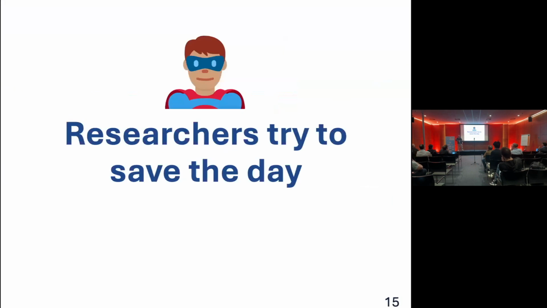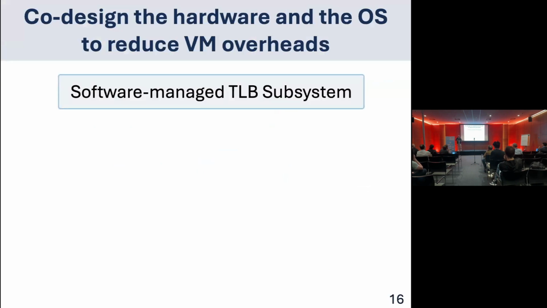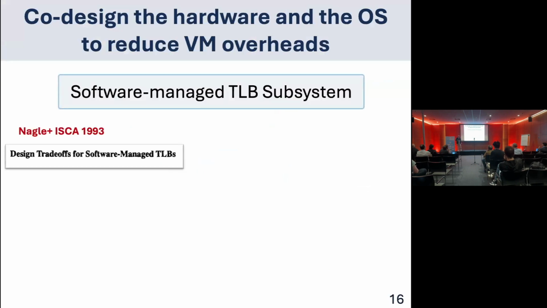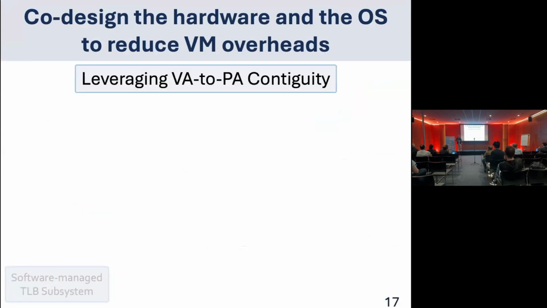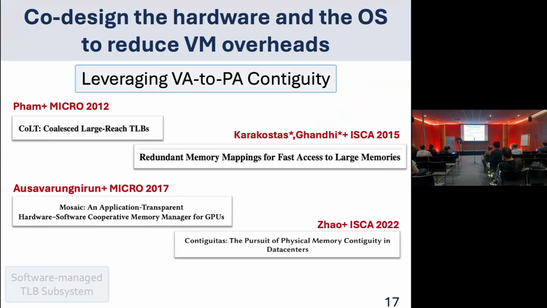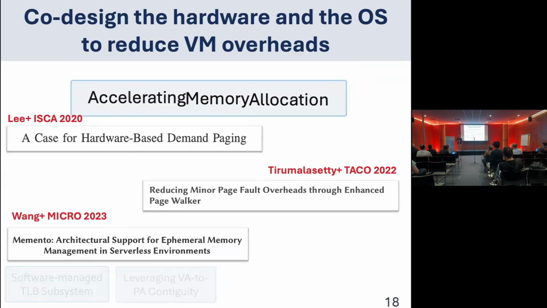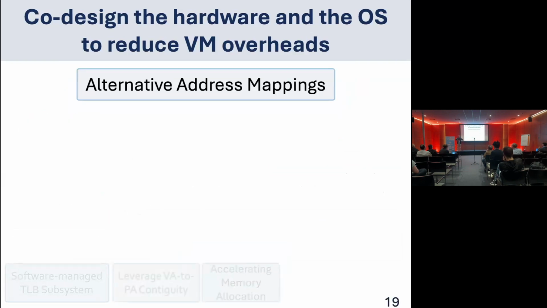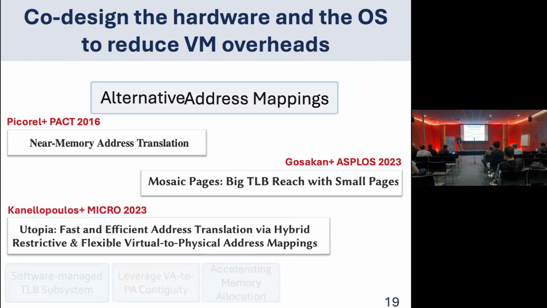And researchers try to save the day. How? By co-designing the hardware and the operating system to reduce these virtual memory overheads. For example, they employ software-managed TLBs. Another class of works tries to leverage virtual-to-physical address contiguity. Another class tries to accelerate memory allocation, throwing specialized hardware at it. Another class tries to use alternative address mappings, like hash-based mappings, to accelerate address translation.